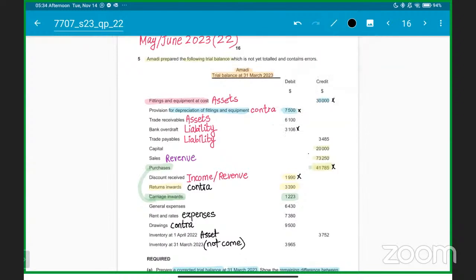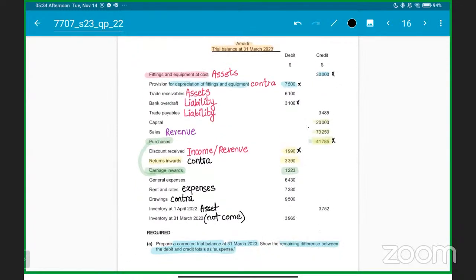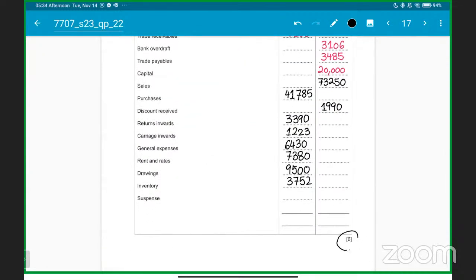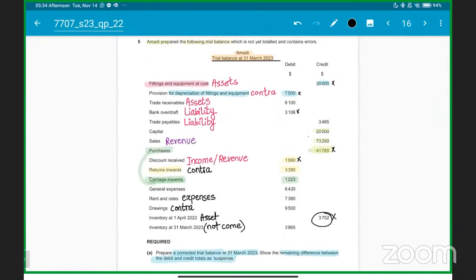if we look at partnerships, sole traders, and if you have seen all the adjustments, always remember closing inventory is written later down, right? So we'll only take this. This is written in the wrong place, okay? So if you see, there were 6 marks. It was a 6-mark question, and usually 1, 2, 3, 4, 5, 6 things were written wrong.